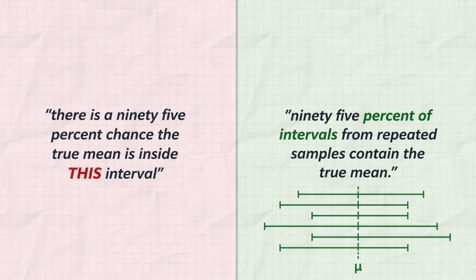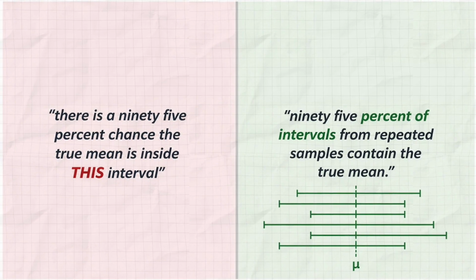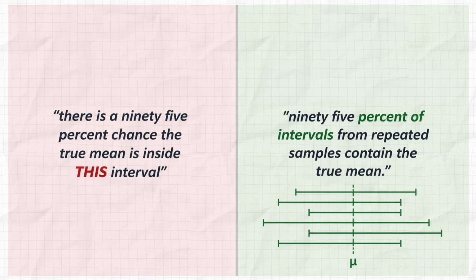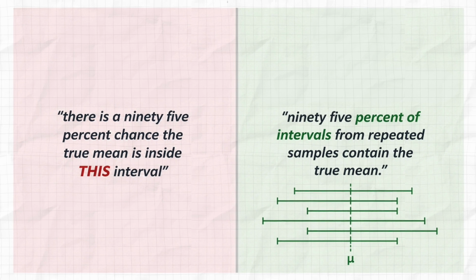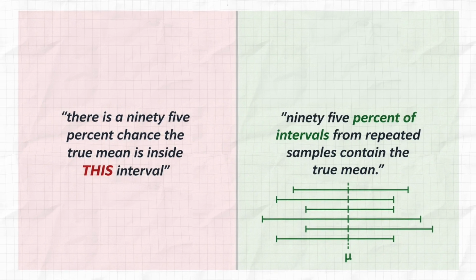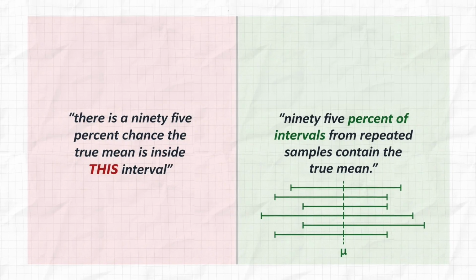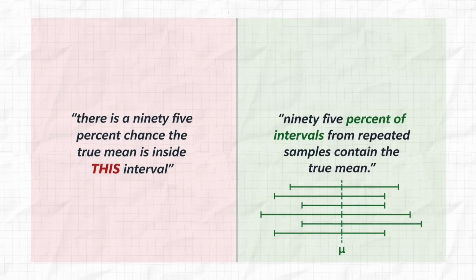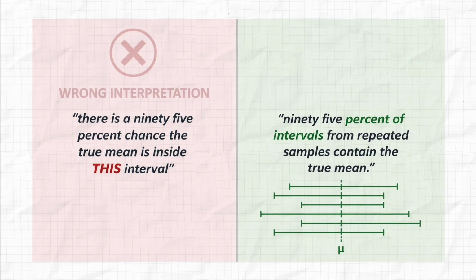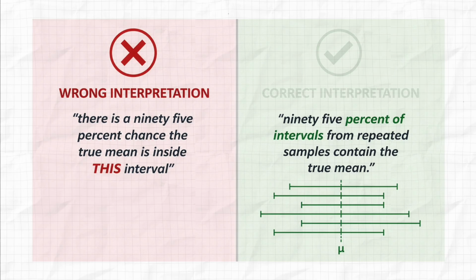But what does 95% confidence actually mean? You will most often see 95% confidence intervals, and this is where almost everyone gets confused. It is tempting to say there is a 95% chance the true average lies inside this particular interval. That interpretation is actually wrong. The true average is a fixed number. Once the data is collected, it either falls inside your interval or it does not. There is no probability left to assign.